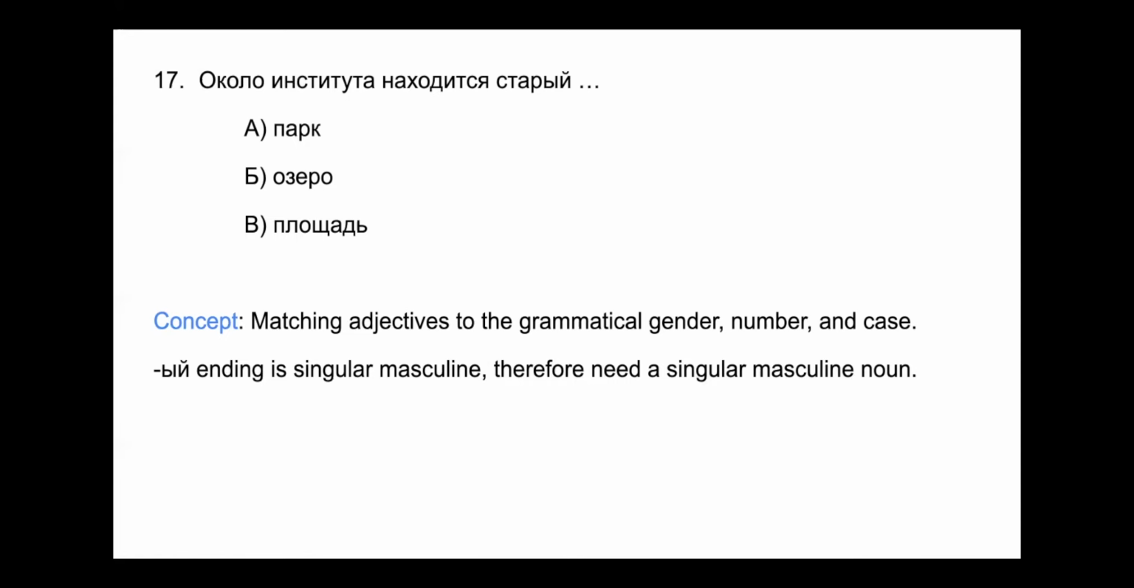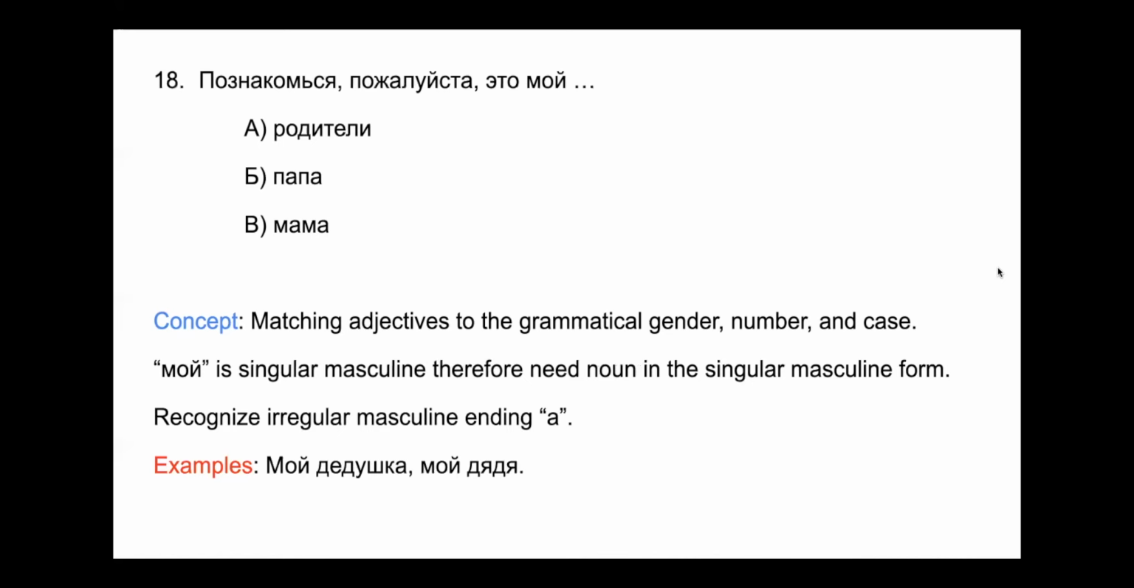A is park. Park ends with a hard consonant. Any noun that ends with a hard consonant is going to be singular masculine, as long as it's in the nominative form. Okay, so singular masculine, park, and it matches up with старый. И краткое is the appropriate ending. So the answer to номер 17 is going to be a, park.